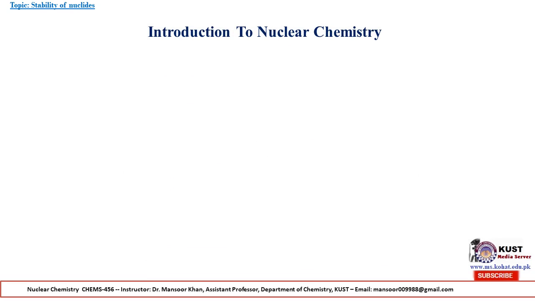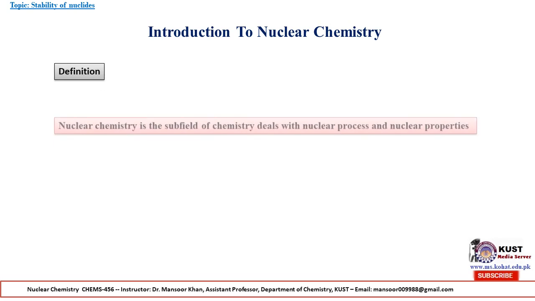Now the first one is Introduction to Nuclear Chemistry. It includes what nuclear chemistry is and what topics are discussed in nuclear chemistry. So first we will define what nuclear chemistry is.